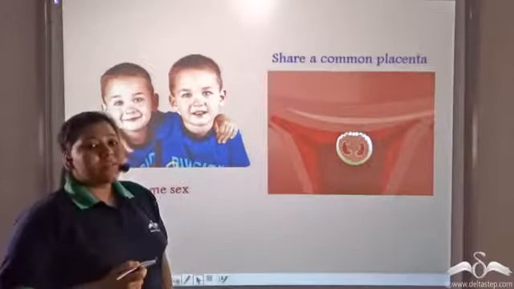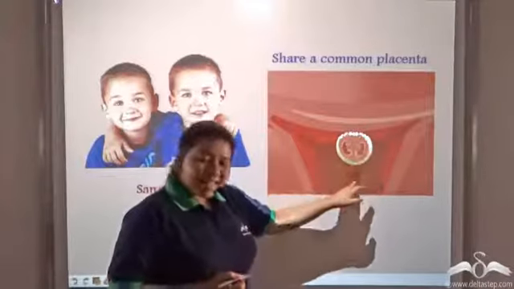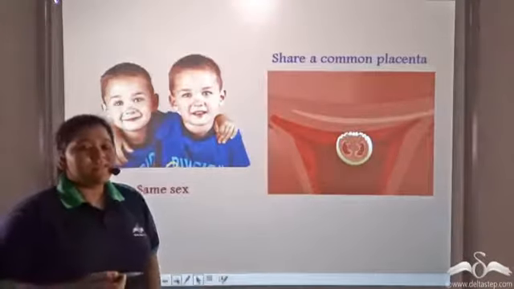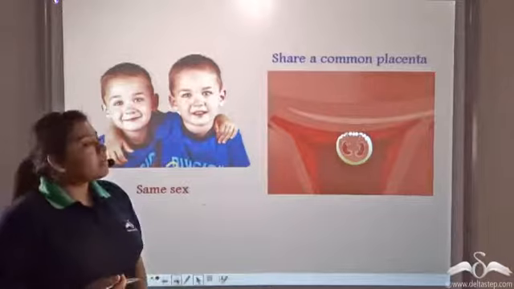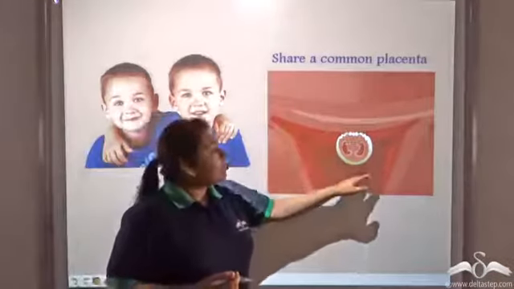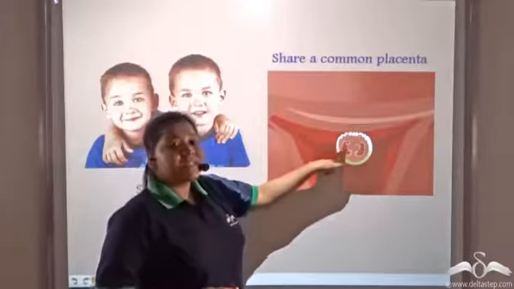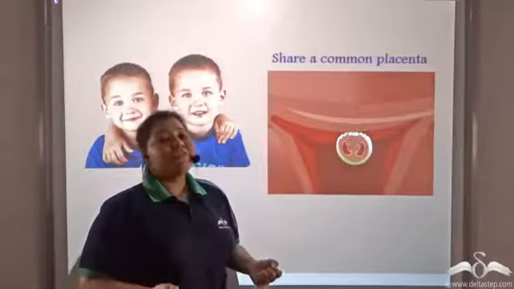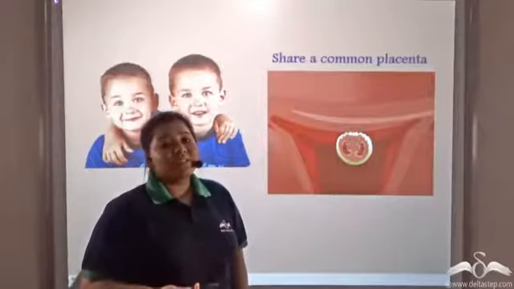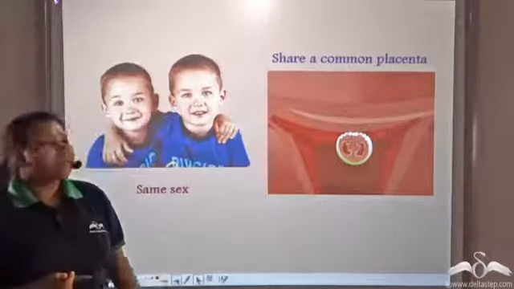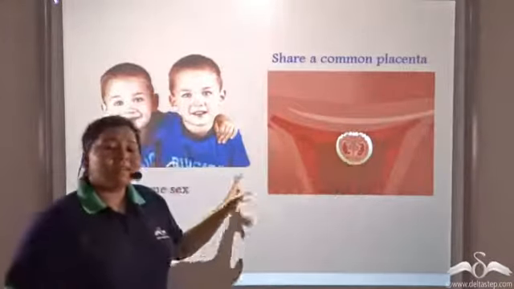Now, monozygotic twins always share a common placenta. And that is the reason at times what happens is either of the siblings becomes a little weaker, because when they were a fetus, they were sharing a common placenta. So it might have happened that one of the fetus has got majority of the nutrition from the placenta, while the other lacked the nutrition from the placenta. And hence, this fetus, which got less of the nutrition, became weaker when he grew up.